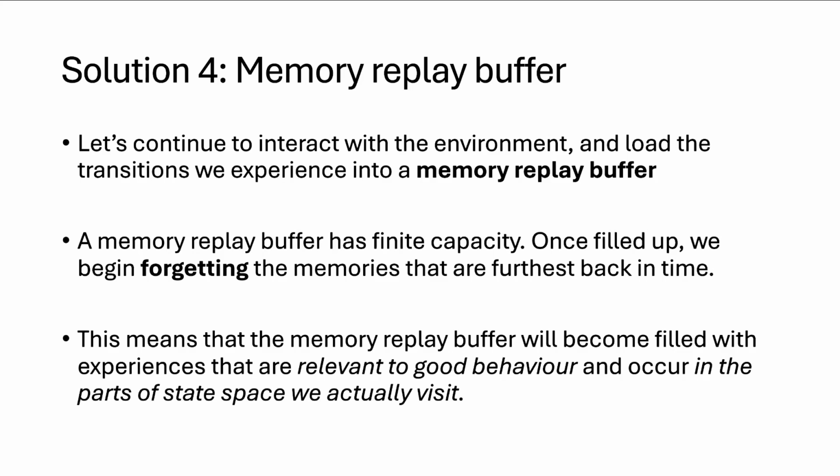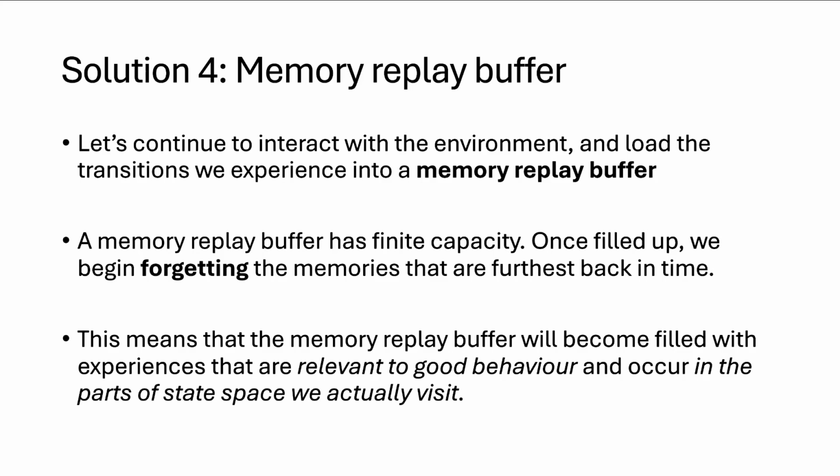It might be concentrated in a part that I go to often, but there will be other parts that I go to often that the memory replay buffer will contain, but won't be contained in this batch of 100 experiences. Why is this? Well, if I consider a lot of environments, sequential states that I go to often look very similar to one another. So for example, if I consider 100 consecutive frames of Tetris, the Atari game, these frames will be very similar to one another. Many of them will contain the same block that's falling, and many of them will contain very similar sets of blocks at the bottom that define the contour that we have to fit the block into.